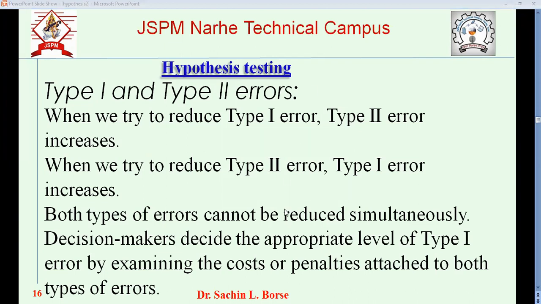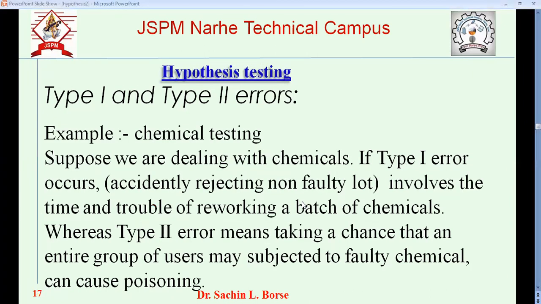So we have to take the decision how much level of type 1 error we need to permit and how much level of type 2 error we need to permit. We have to take the balance between these two errors.